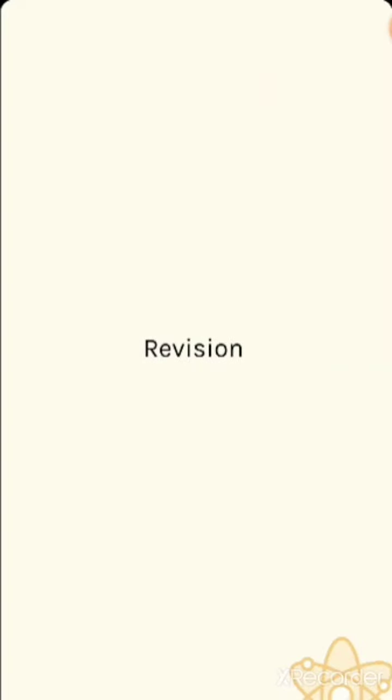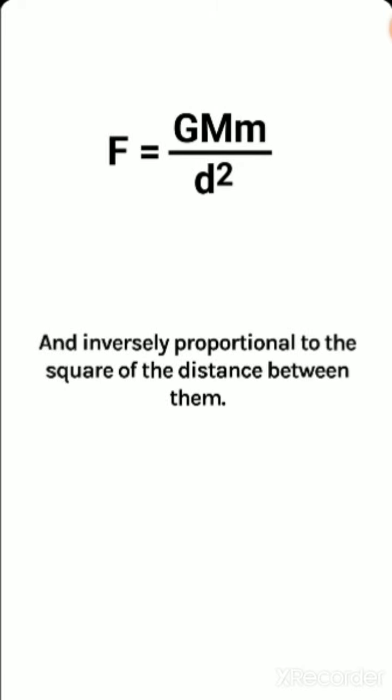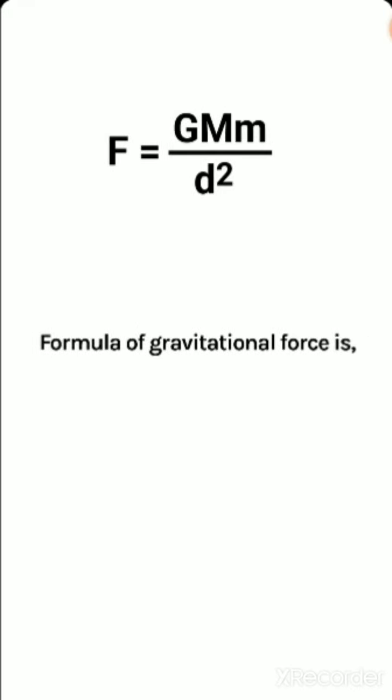Let us revise what we have discussed. Every body in the universe attracts every other body with a force which is directly proportional to the product of their masses and inversely proportional to the square of the distance between them. The formula of the gravitational force is F is equal to G capital M small m divided by d square. This much only.